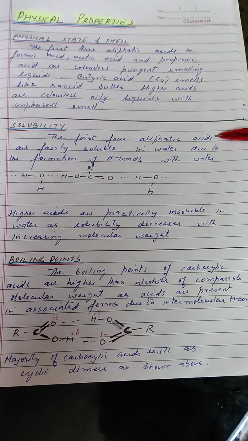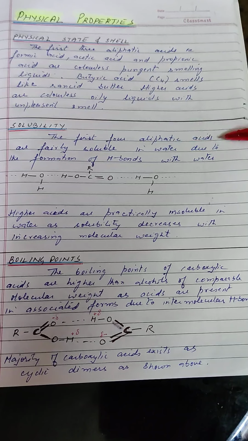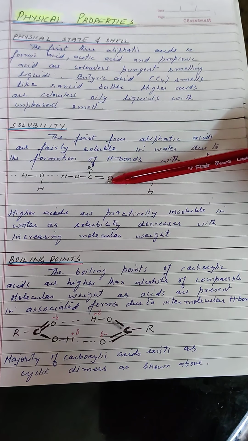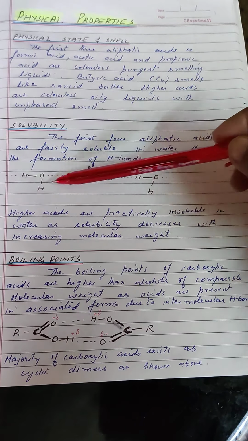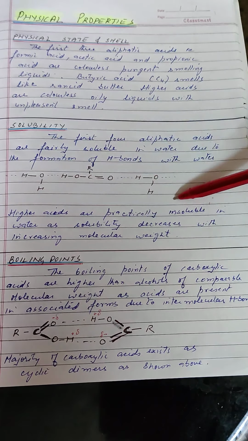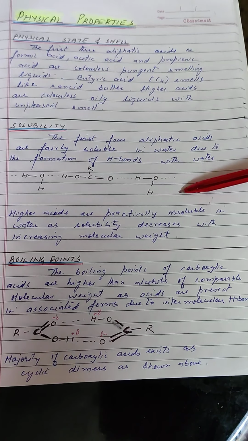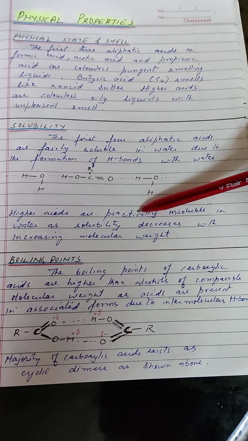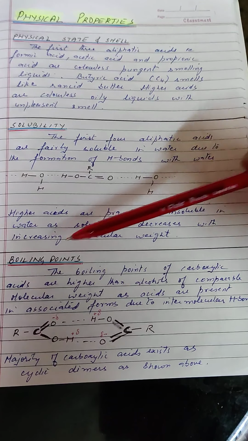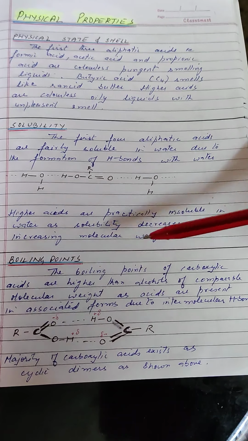Let us take up solubility. The first four aliphatic acids are fairly soluble in water due to the formation of hydrogen bonds with water. Here you can see this is the carboxylic acid forming hydrogen bonds with water. Because of its tendency to form hydrogen bonds in water, it dissolves in water. Higher acids are practically insoluble in water as solubility decreases with increasing molecular weight.